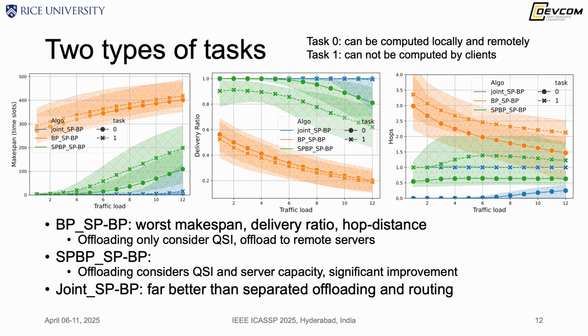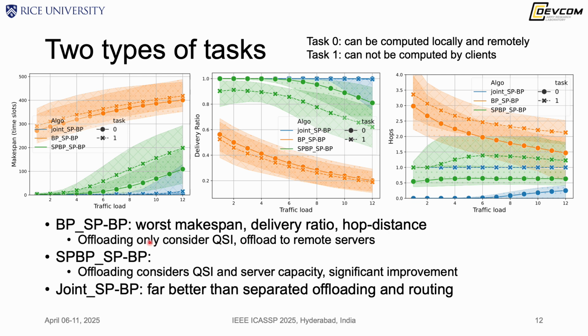We first test our approach on a scenario with 2 types of tasks. Task 0 can be computed both locally or remotely. Task 1 can only be computed remotely, so it has to be offloaded somewhere. And we present 3 metrics: the average makespan of different types of tasks under different schemes, the delivery ratio, and the number of hops the jobs have traveled.